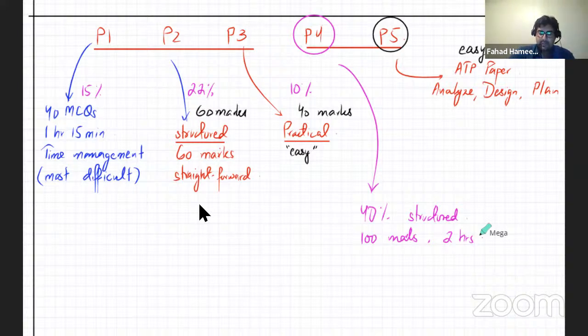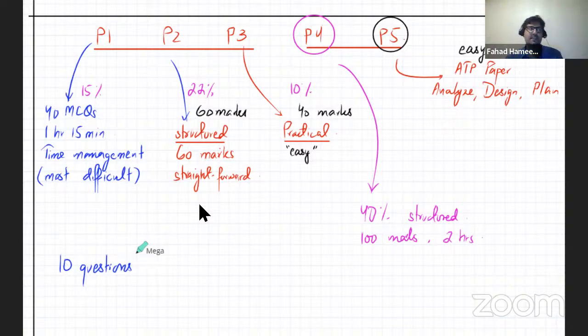Let's say you attempt 10 questions. Here's the difference between A-levels and O-levels. In O-levels, most students prepare this way.